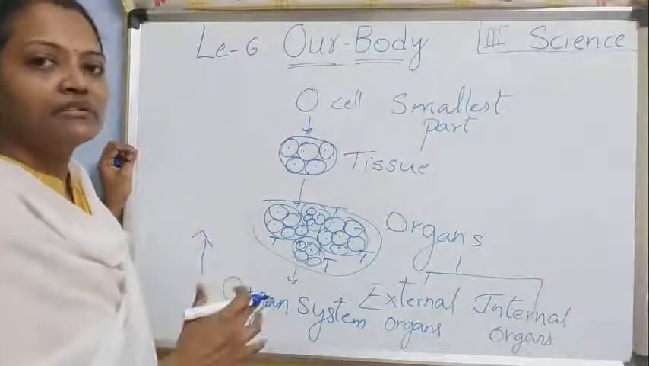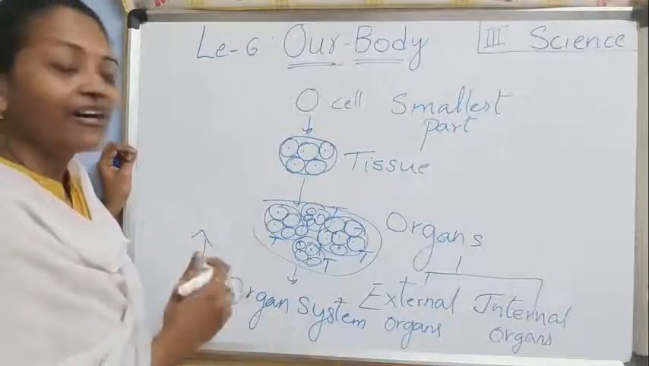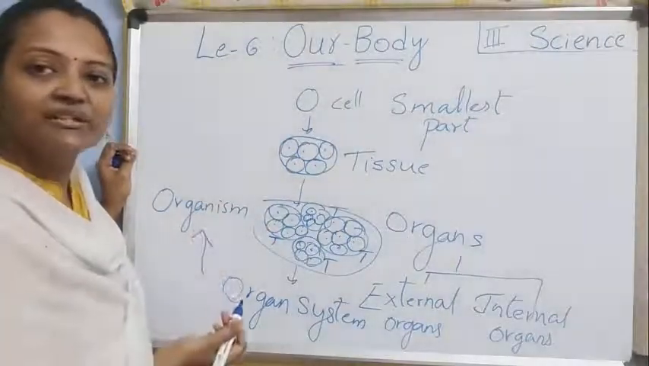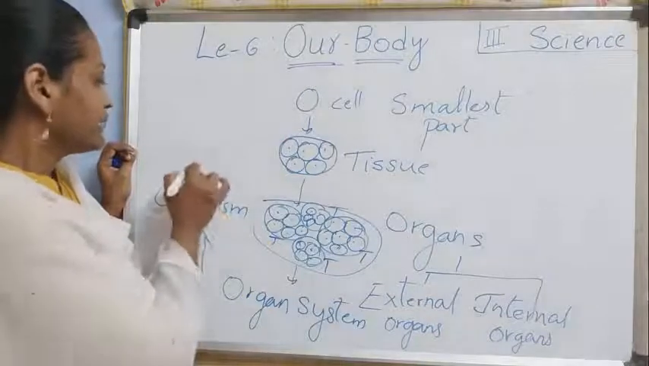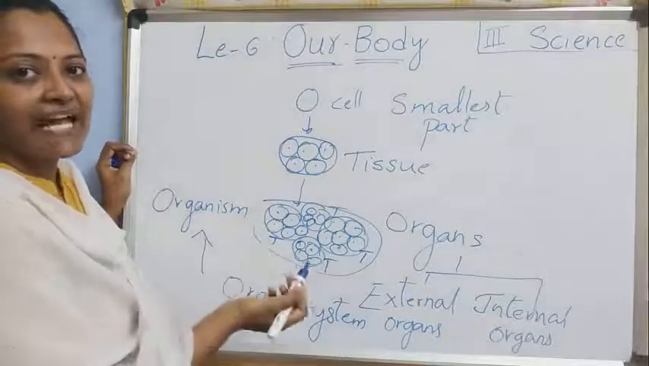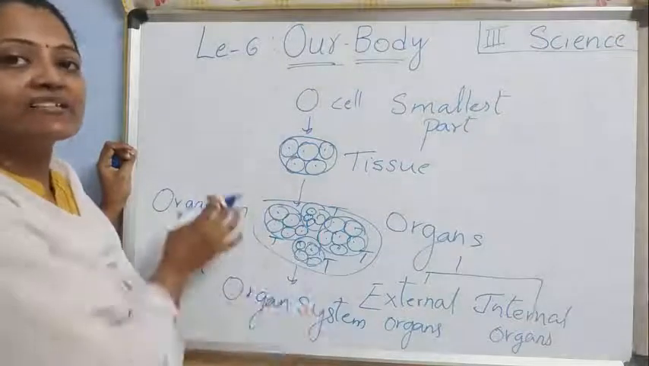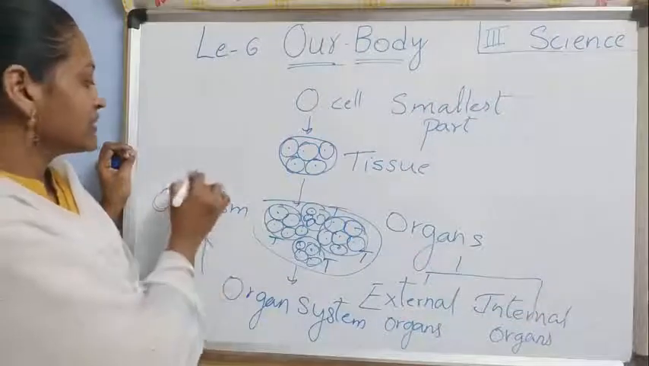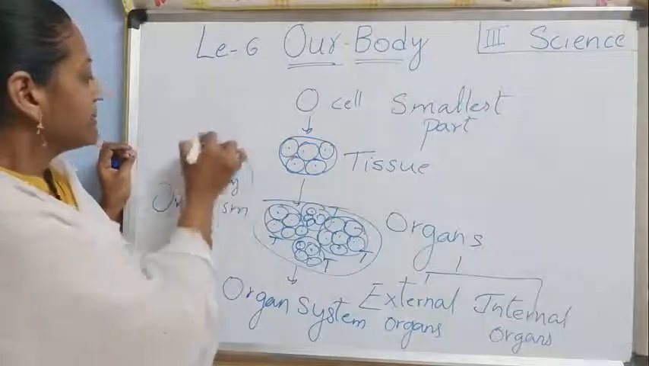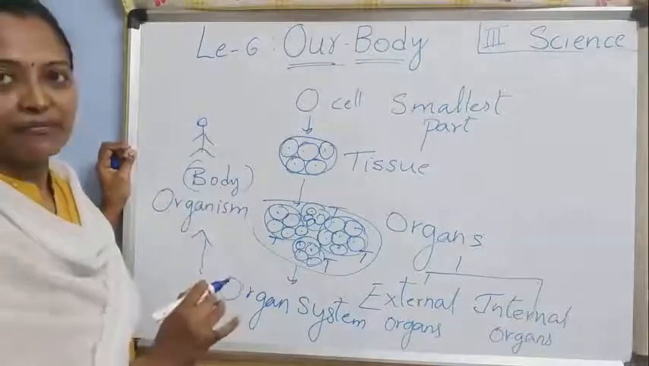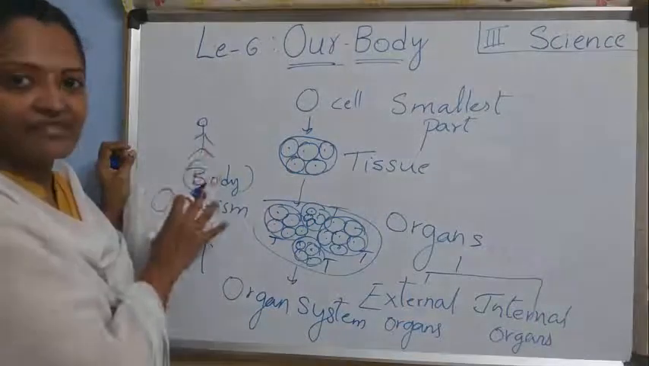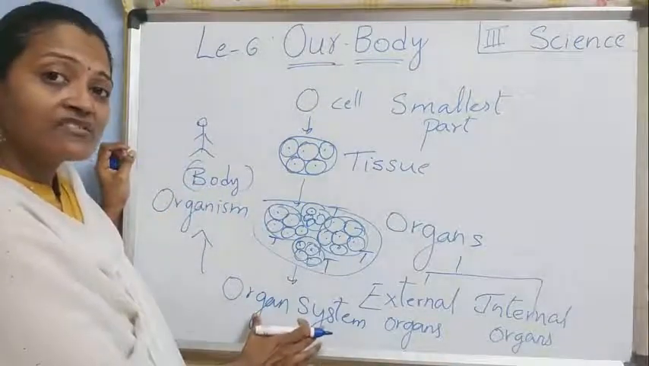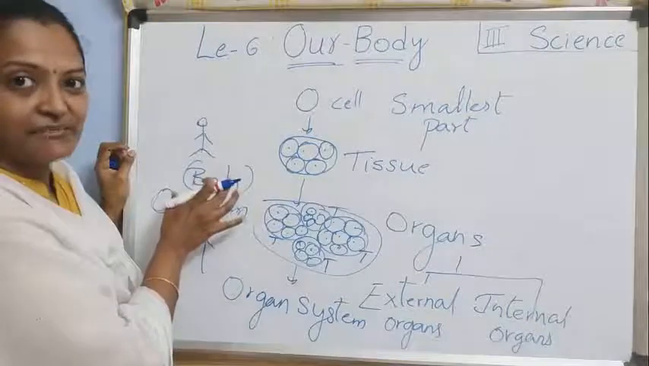All together they form an organism. What do they form? Organism. Organism is nothing but we ourselves, the full body. It means all the animals and plants; completely we call it an organism, a living organism, right? Got it children? So here an organism is nothing but a body. Suppose this person is here, this is the full body, so organism. So many organ systems make up an organism, right?